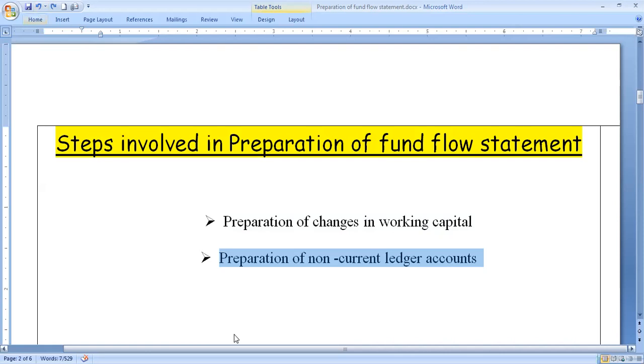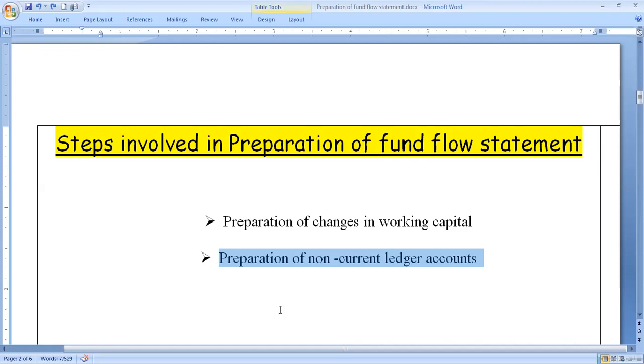Then after preparing the schedule of changes in working capital and ascertaining the result, net increase or decrease, we need to prepare various non-current ledger accounts. Non-current ledger accounts are usually found in the balance sheet supplied by the organization to the management accountant: share capital, reserve fund, profit and loss account credit balance, debentures, fixed assets, fictitious assets, and likewise many others. For these there would be adjustments also, and adjustment-oriented ledger accounts compulsorily we have to open.